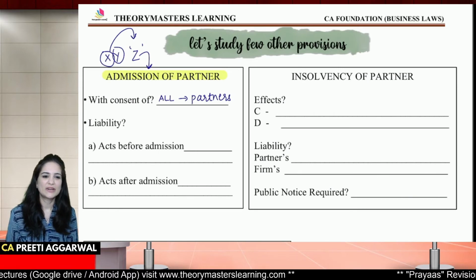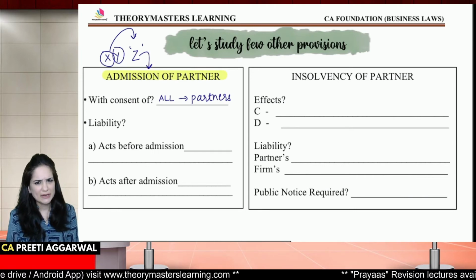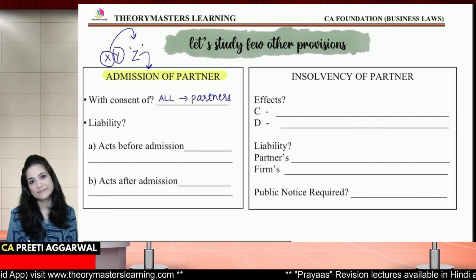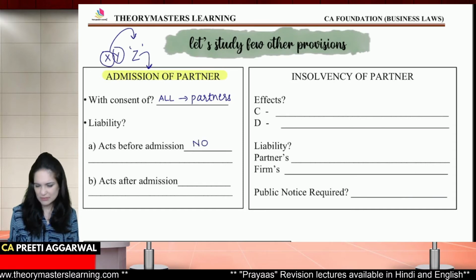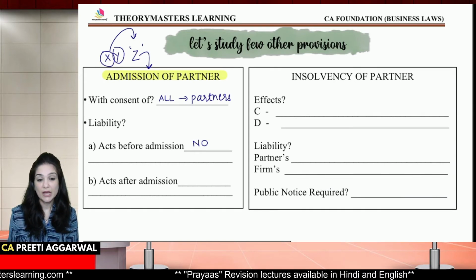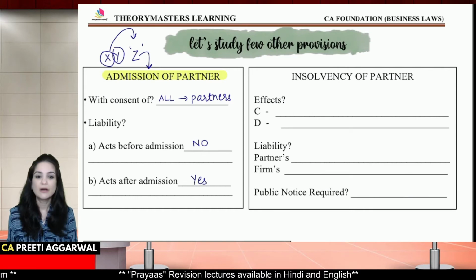Next we have liability. Will the new partner be liable for acts before admission? No, he won't be liable unless he agrees to be liable. Will he be liable for acts after his admission?